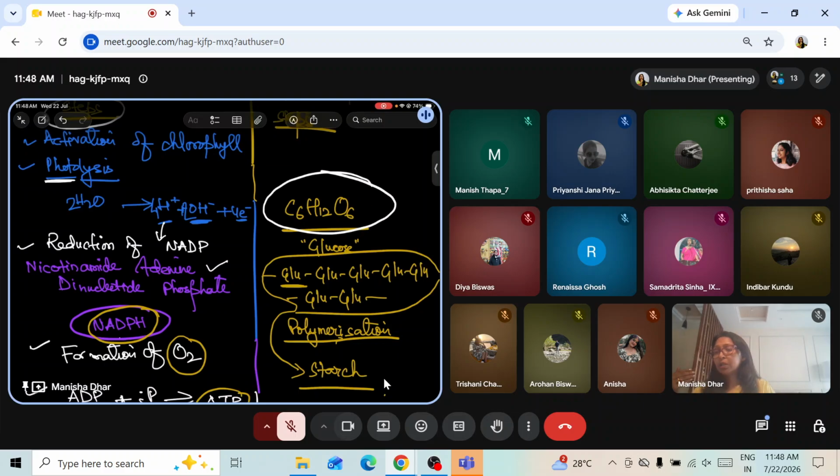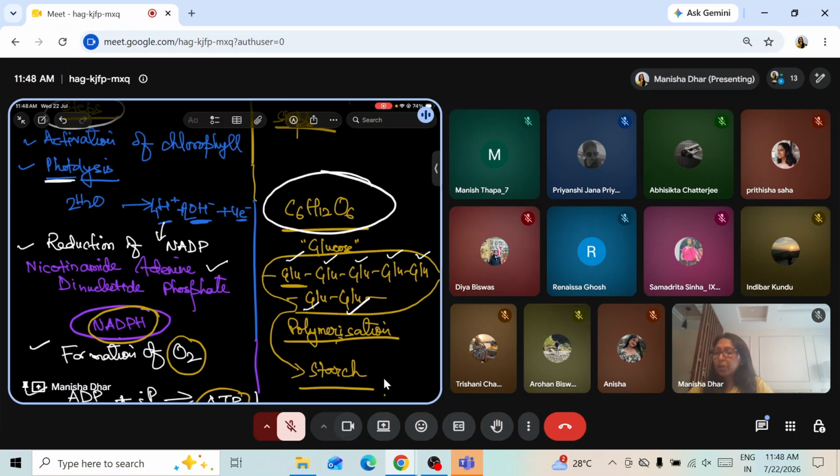Now, glucose is going on being manufactured. As I mentioned over here, considering glucose as a monomer, a long chain of glucose molecules is being formed, where glucose is a monomer. That is a polymer that is formed. It forms a polymer, which is ultimately starch. And this whole process is polymerization. The whole process is polymerization.